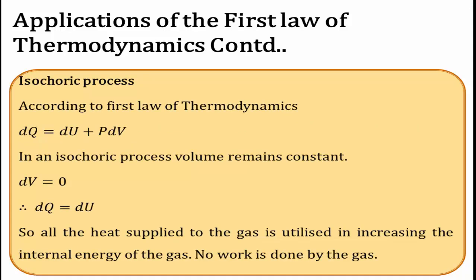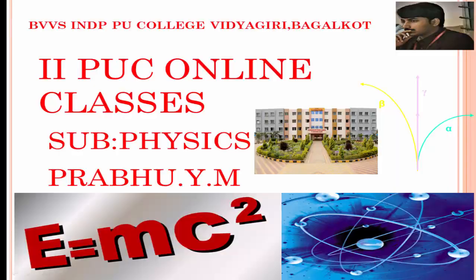In the case of an isochoric process, the volume is kept constant, then the work done is 0. According to the first law of thermodynamics, dq is equal to du plus p into dv. In an isochoric process, volume remains constant. If the volume remains constant, there is no work done. Therefore dq is equal to du, dv is equal to 0. All the heat supplied to the gas is utilized in increasing the internal energy of the gas. No work is done by the gas. In this condition, dq is equal to du. The total amount of heat supplied to the system is completely utilized.